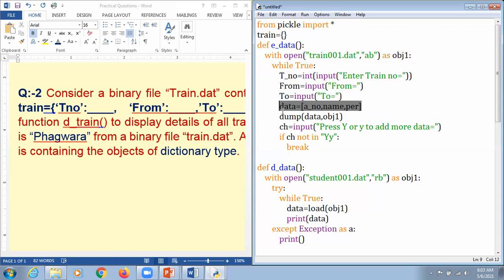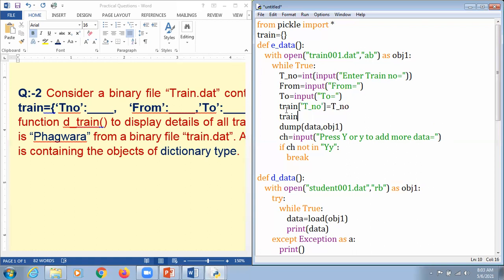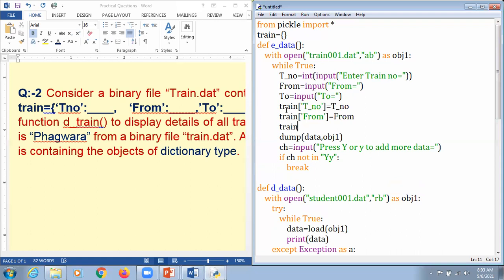And what we are going to do now, kindly concentrate. I'm just going to mention the name of the dictionary here, and just mention the name of the key here, and close that. And we just mention it as T underscore number. So in a similar fashion, again we mention train, and here it is a key which says From, and again we make it like this From. And again we mention train, and here it is a To, and again we mention it as To here.